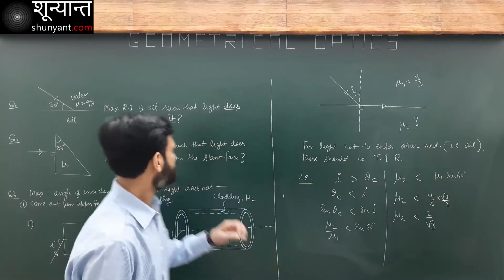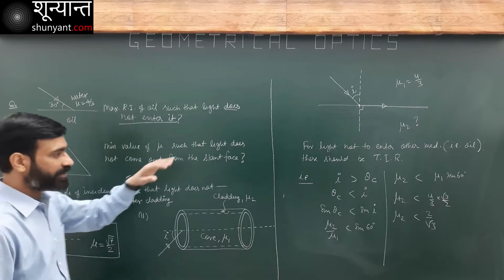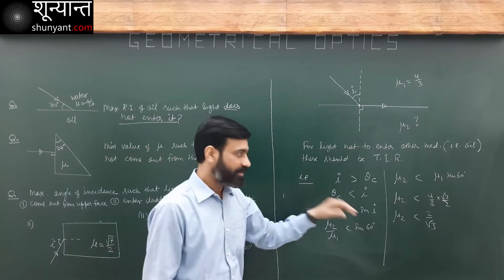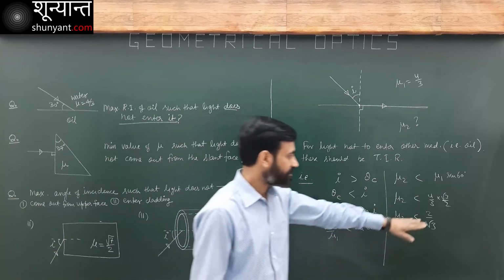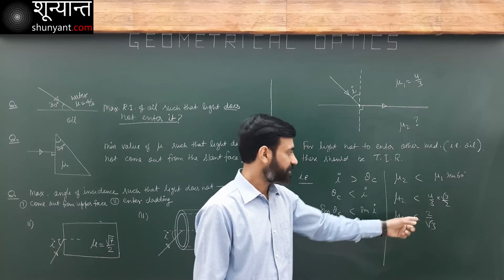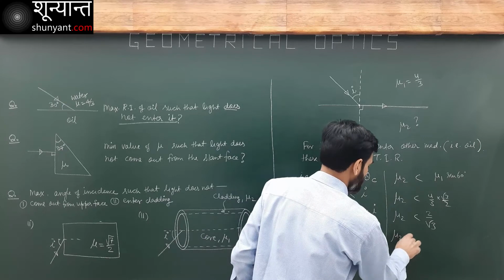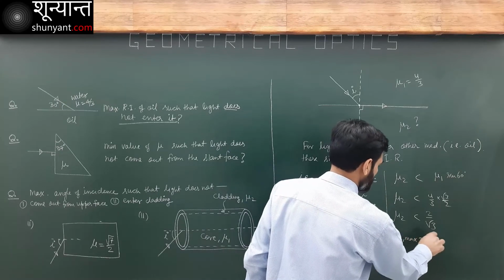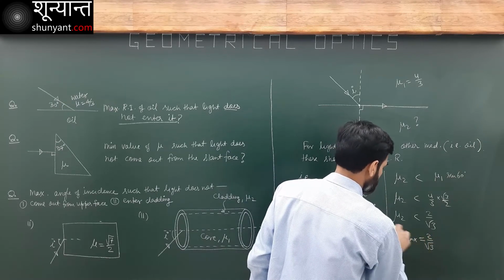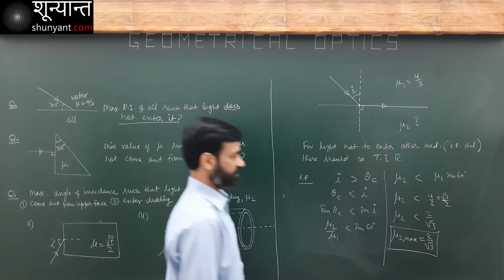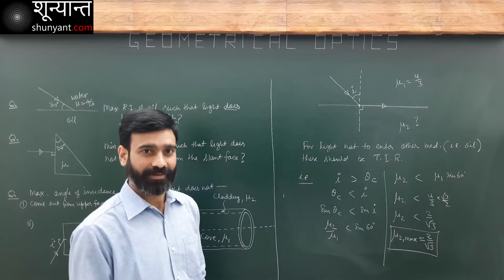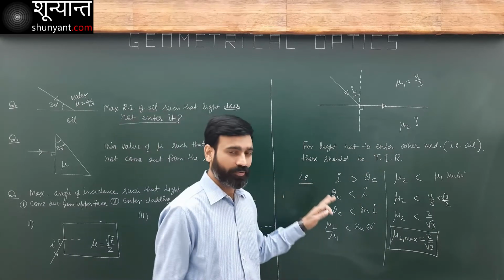The refractive index of this medium should be less than this, any value but less than this. That means this is the maximum possible value. We write it as mu2 maximum is equal to 2 over root 3, the maximum possible value. That's how we do it mathematically.